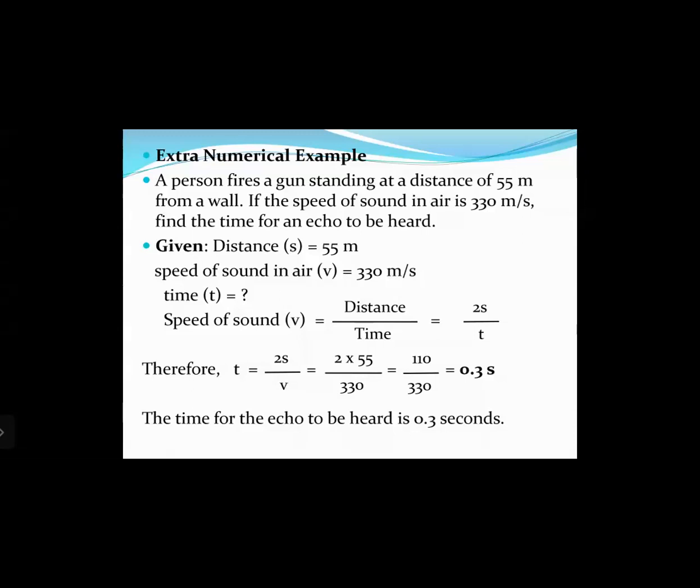And the value of s, distance, is 55. So 2 into 55 divided by 330, which is the velocity of sound, that equals 110 by 330, that equals 0.3 seconds. That means the time for the echo to be heard is 0.3 seconds.